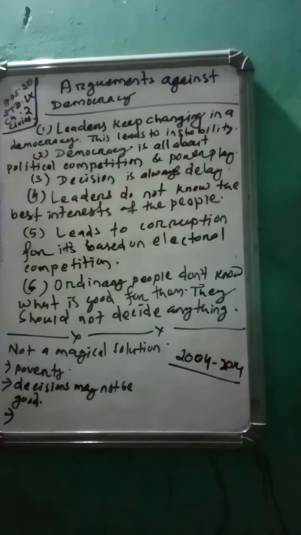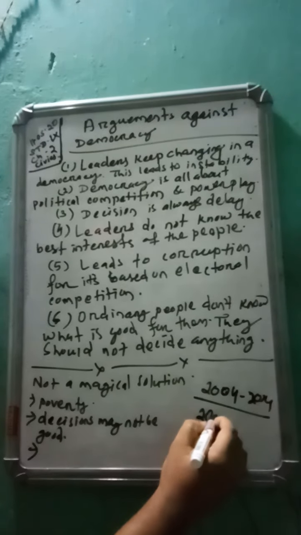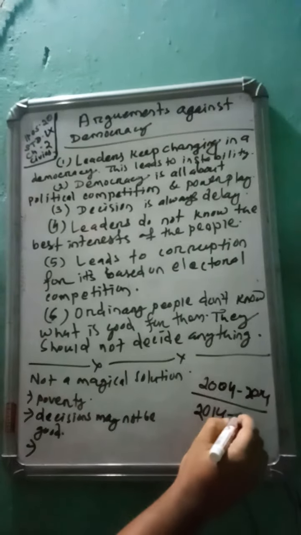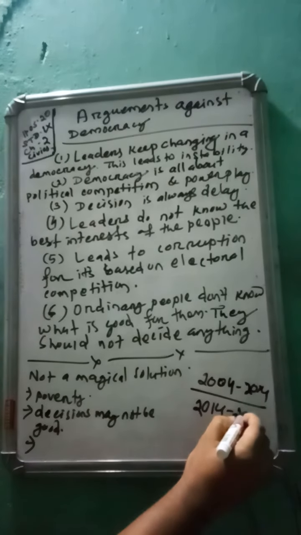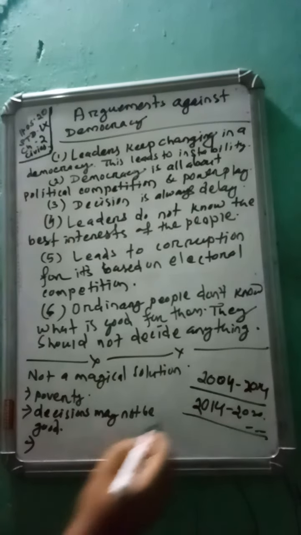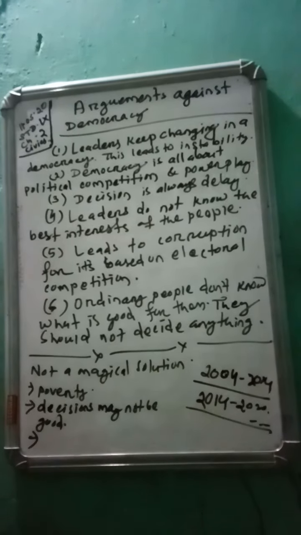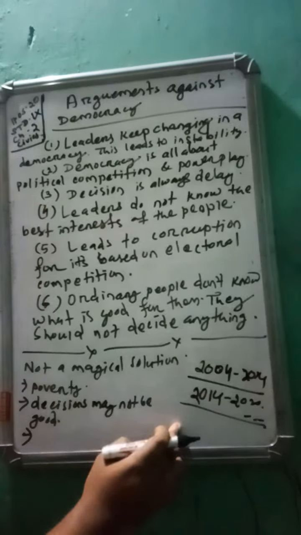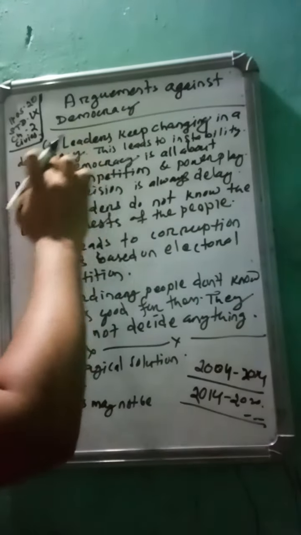Then from 2014, now it is continuing, 2020, the leader is Narendra Modi. So it proves that leaders keep changing in a democracy.